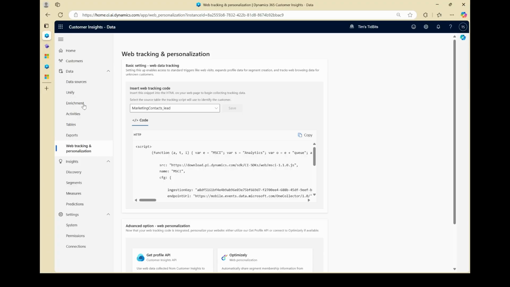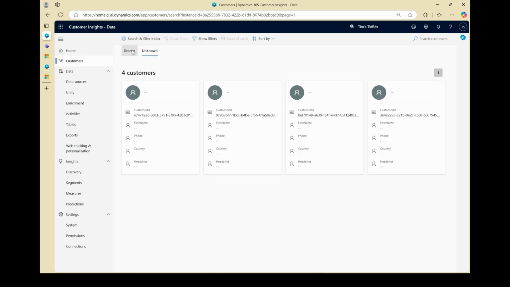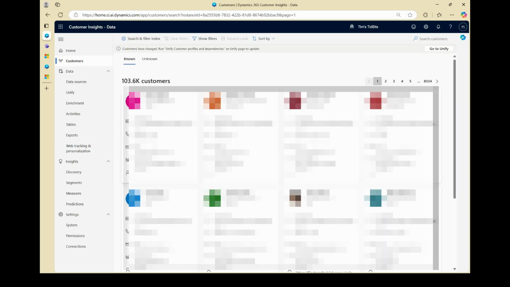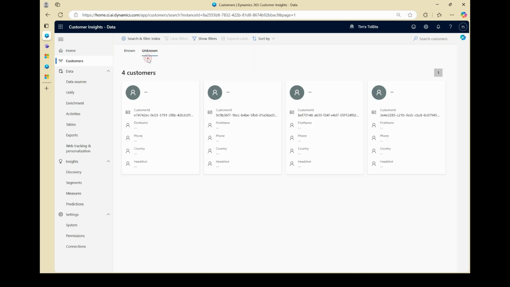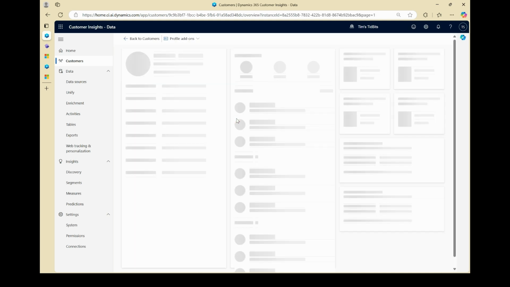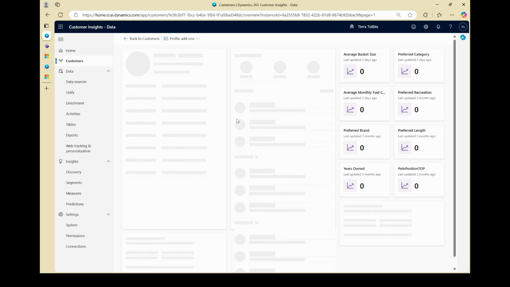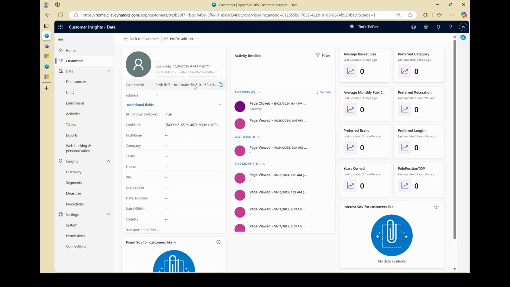So I'm going to go back to Customer Insights data. When I click on customers, I have now unknown and known customers. So you can see our known customers have names associated with them. Our unknown customers have no names. Literally, we just have a GUID. So I'm going to click into one of these, and we'll look at the data that we're able to capture in real time. So here's our customer ID.